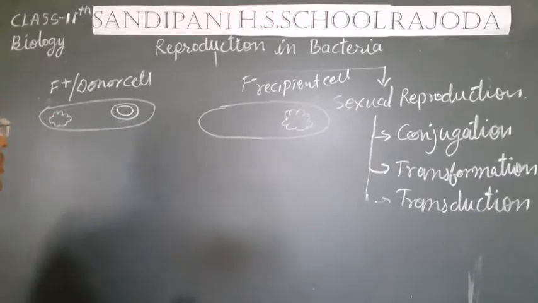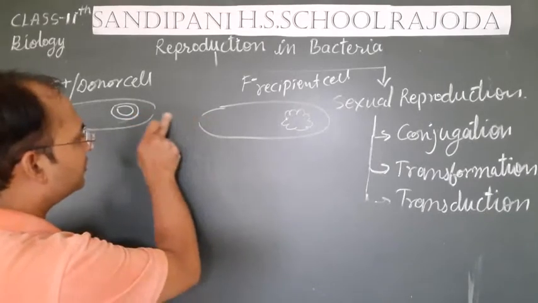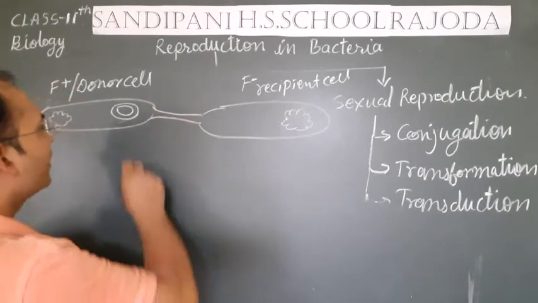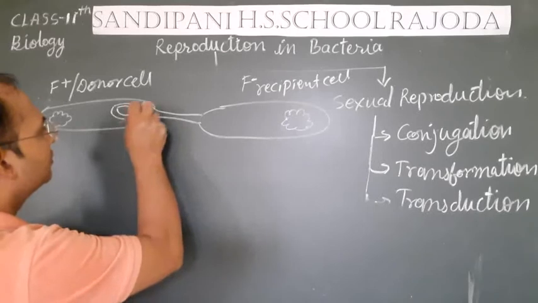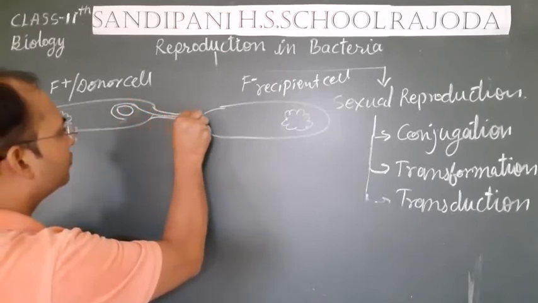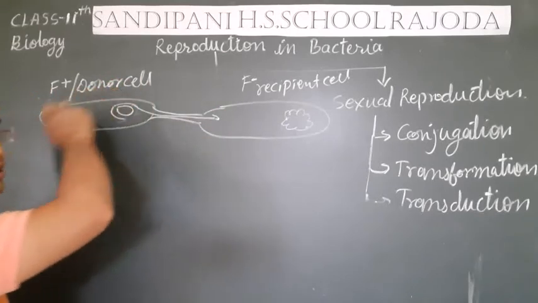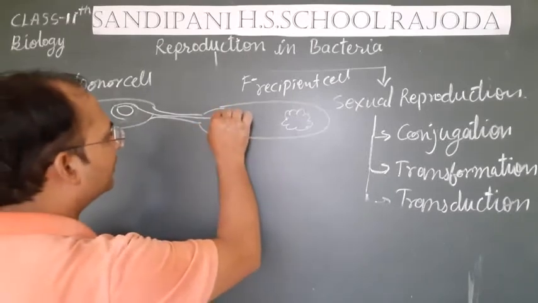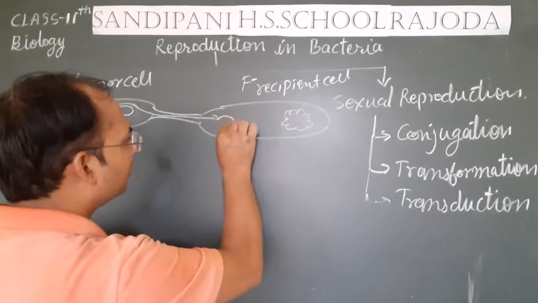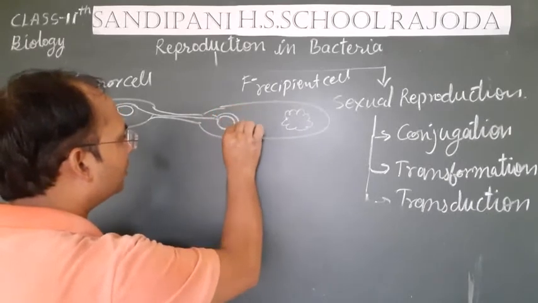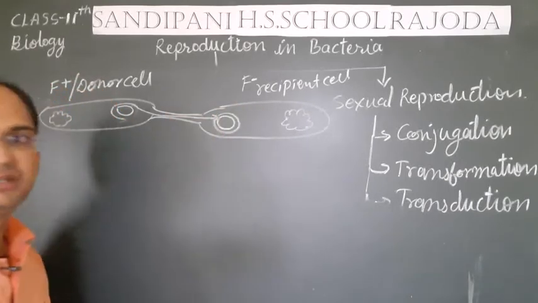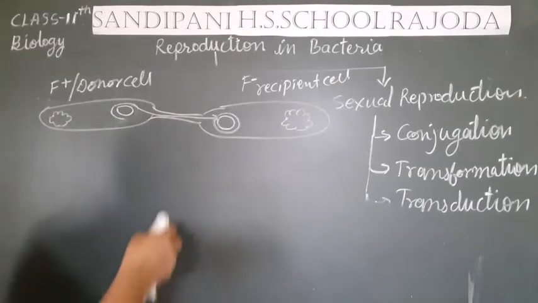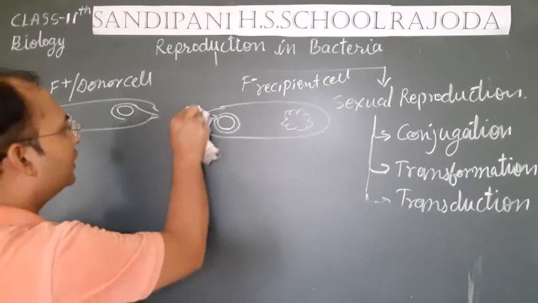Now a connection is established between these two cells like this, and one strand from this donor cell comes into the recipient cell, and here it develops another plasmid, and then this tube disappears.